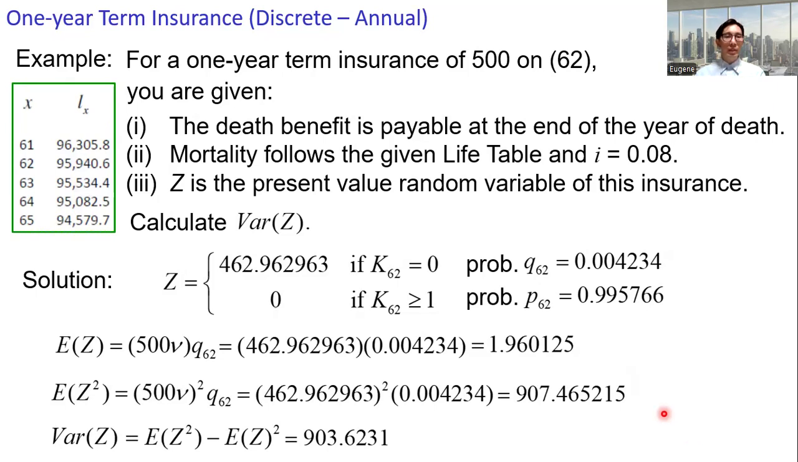The expected value of Z and the expected value of Z squared, in the standard notation, we can write this as 500 times this big A notation for the expected value of Z, and then for the expected value of Z squared, we have this expression in terms of the big A notation.